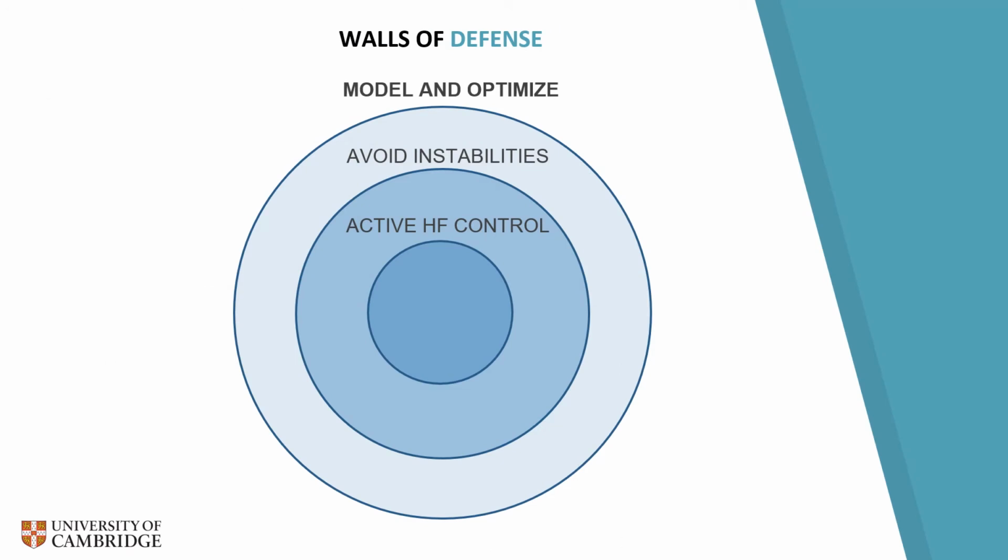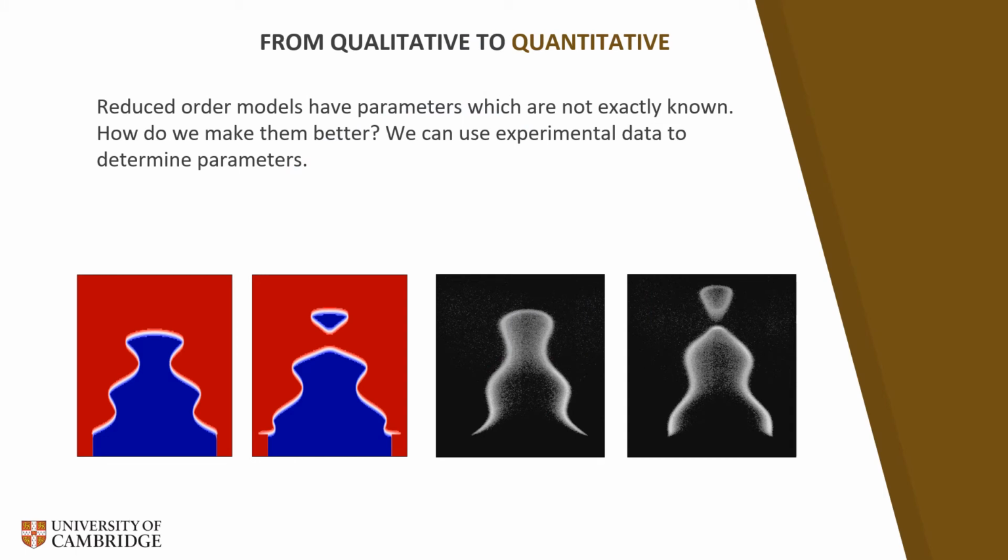Great. Can these tools help us build better models of our system or optimize them more efficiently? Yes. When modeling the thermoacoustic stability of a combustor, we often rely on reduced order models. But these often have parameters that we do not exactly know. So how do we make these models more accurate? Well, we can use experimental data to find out what the parameters are.